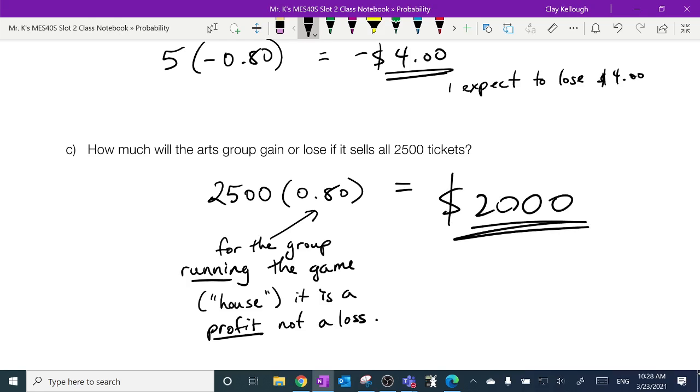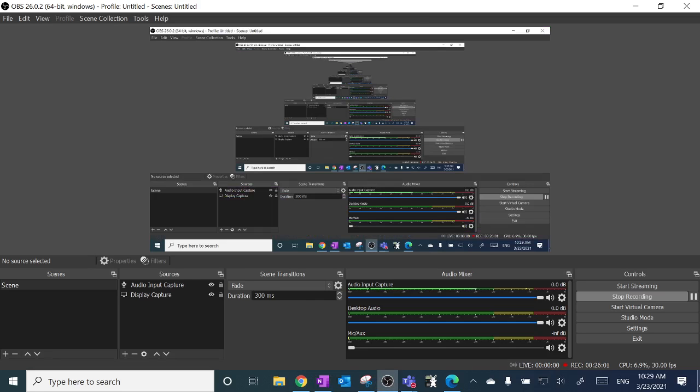Now that, of course, depends on them selling all the tickets, right? But if they do, that's what the total gain would be. All right. Stop my video.